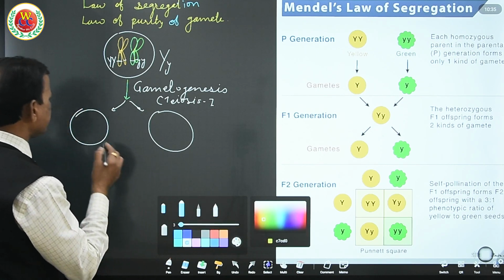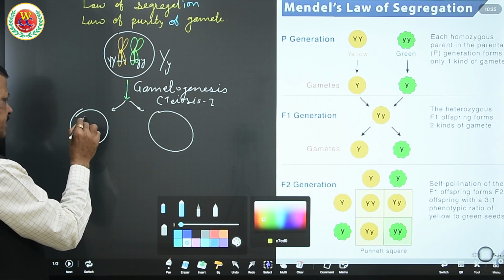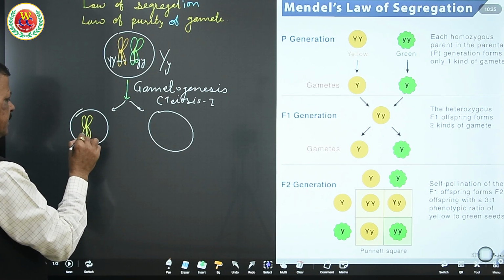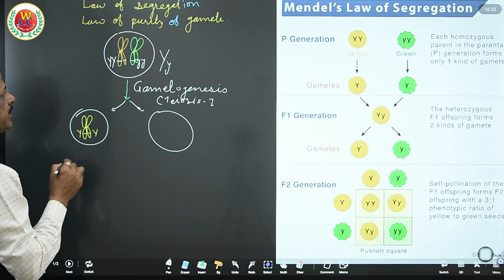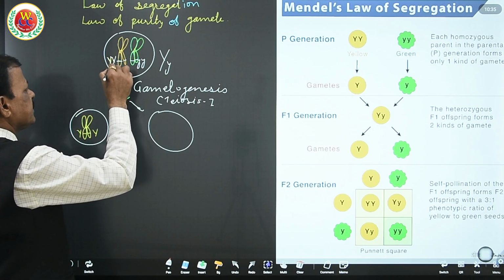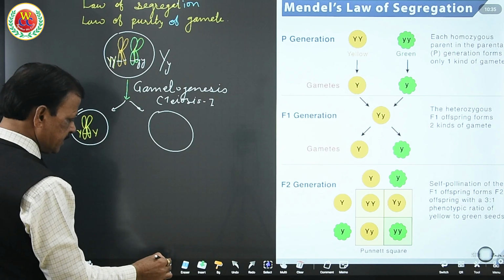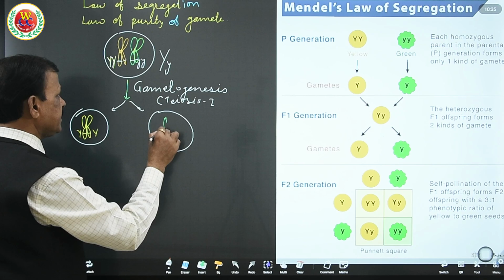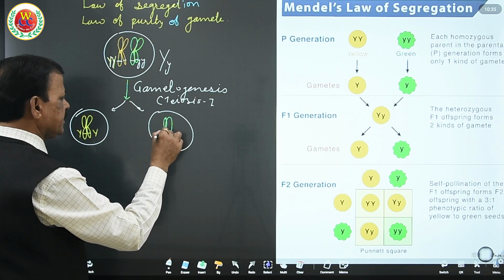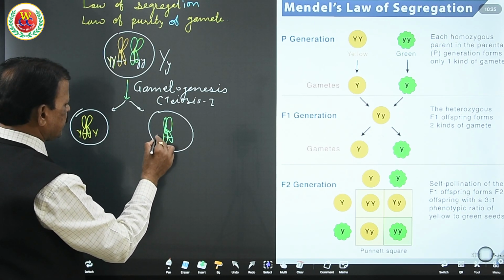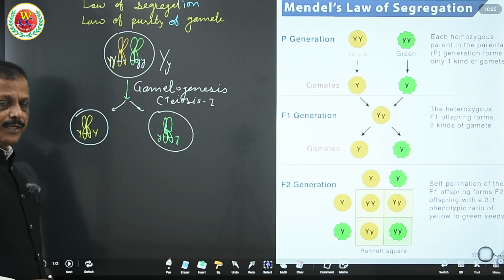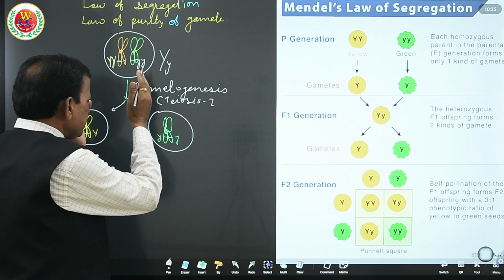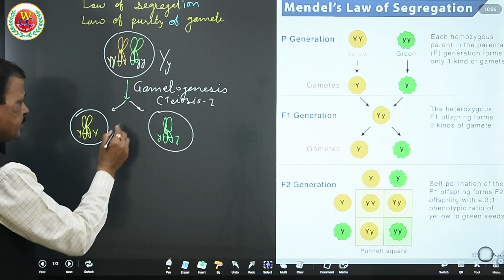First, the bivalent chromosome with capital Y is transferred to this cell, and the other chromosome gets separated and transferred to the other cell in the same bivalent condition with small y. Now this is called separation. Of this one pair of homologous chromosomes, one chromosome comes to this cell and another chromosome comes to this cell during meiosis 1.